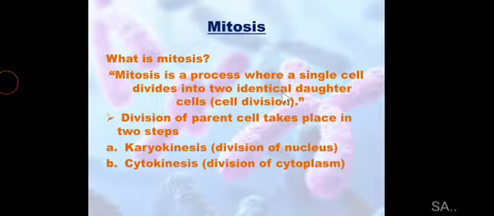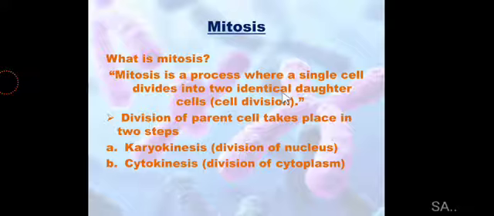What is the meaning of identical here? As you know, identical means same. So, how are these daughter cells similar to their parent cell? Actually, they possess the same number of chromosomes as their parent cell, that is, they are diploid in number. Besides this, they also bear the same characteristics as their parent cell.